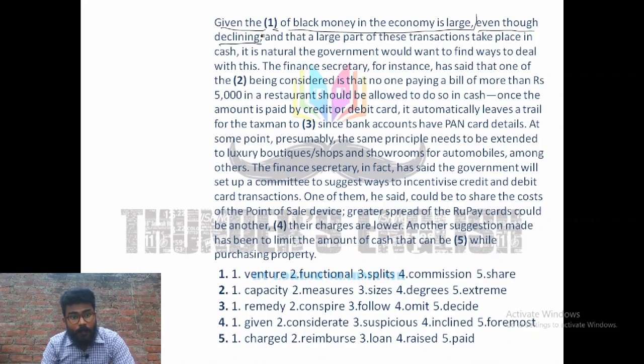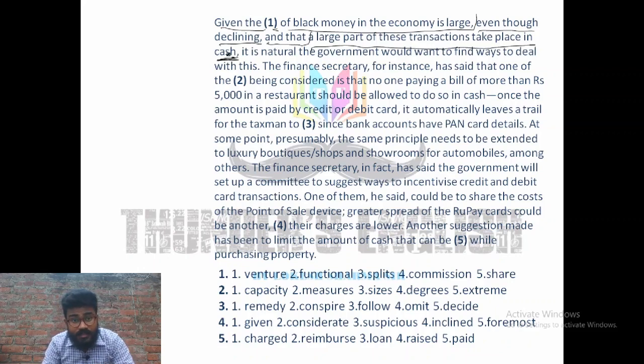declining means black money in the economy is there, and some kind of stuff should be there about black money, even though declining, I mean black money is declining. The author is saying black money is declining, and that a large part of these transactions take place in cash.